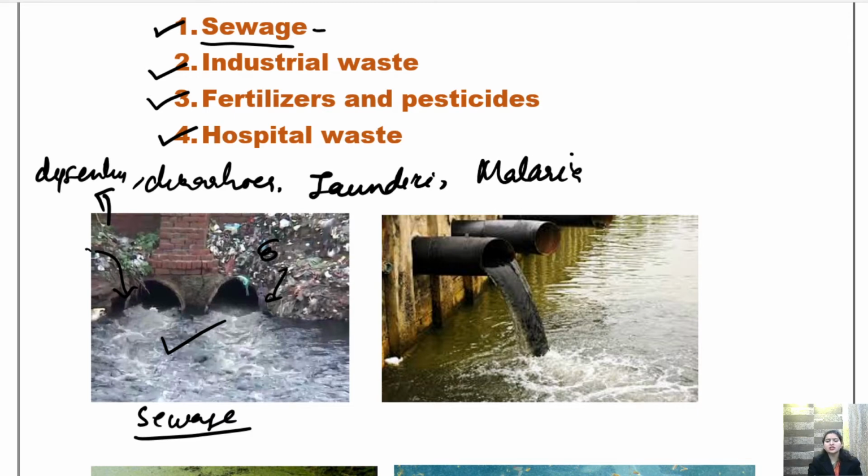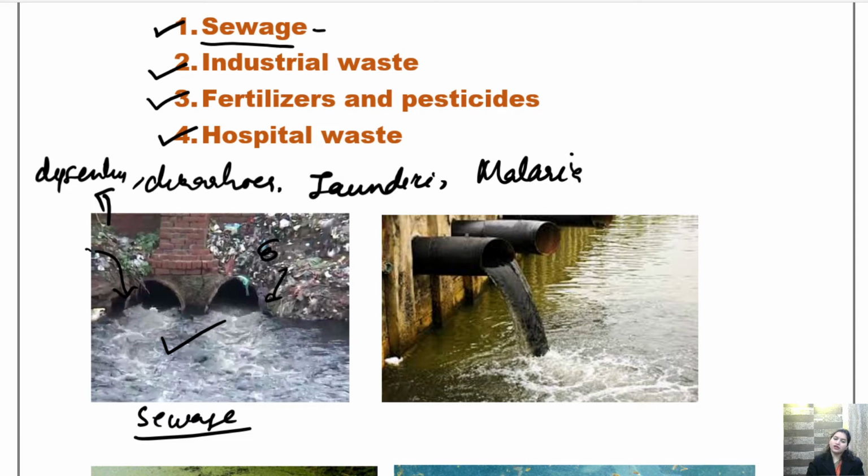All these diseases started to occur very rapidly and very drastically with the change in season. क्योंकि यहाँ पे गंदगी होगी तो बहुत सारे mosquitoes और बहुत सारे germs यहाँ पे develop हो जाएंगे. And when this water was drunk, it created chaos और बहुत सारी diseases हो जाती थी. But now still it happens in certain villages जहाँ पे proper sewage treatment plant नहीं है, वहां पे अभी भी ये सारी चीजें होती हैं.